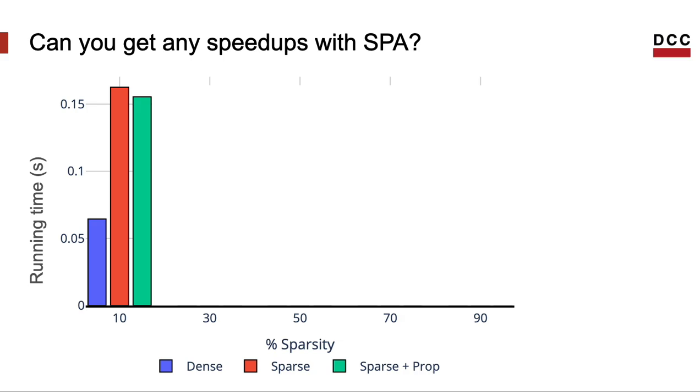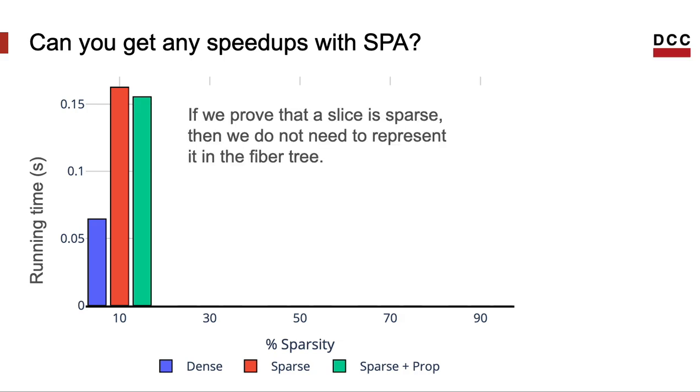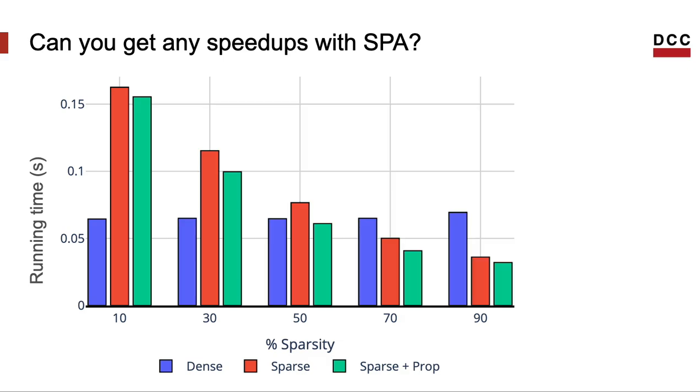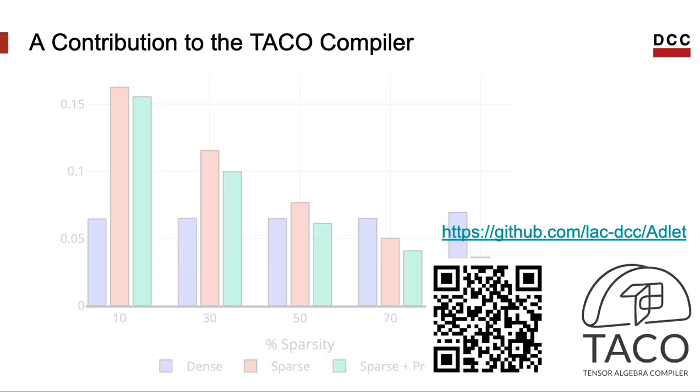If the level of sparsity is small, then of course it's better to simply use the dense representation. However, if we can prove that a slice is sparse, then we can remove it from the fiber tree. This avoids computations and reduces memory storage. Once we increase the level of sparsity, this trade-off becomes clearer. At around 50% of sparsity on the inputs, our propagation lets us remove more fibers and we start to observe speedups. This analysis is implemented in Taco, as I had mentioned before. You can get it in our repository.